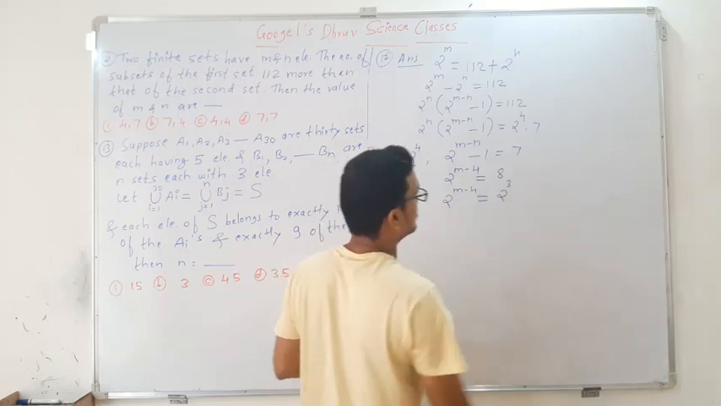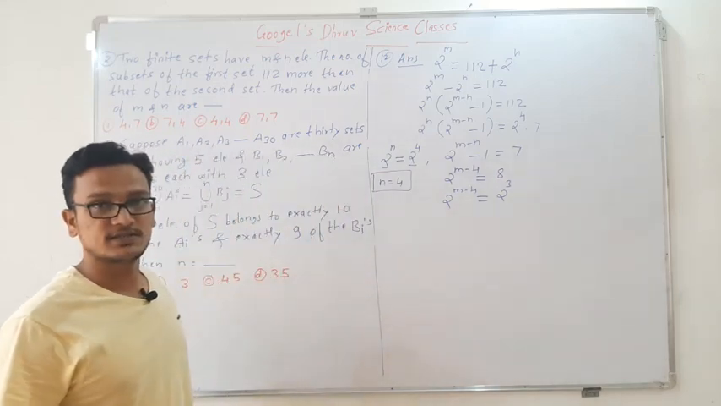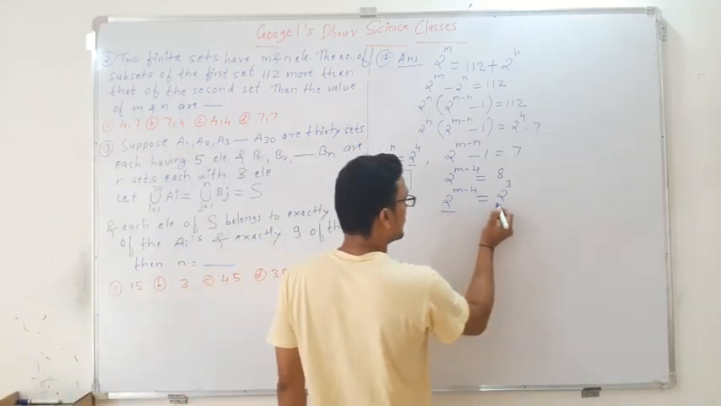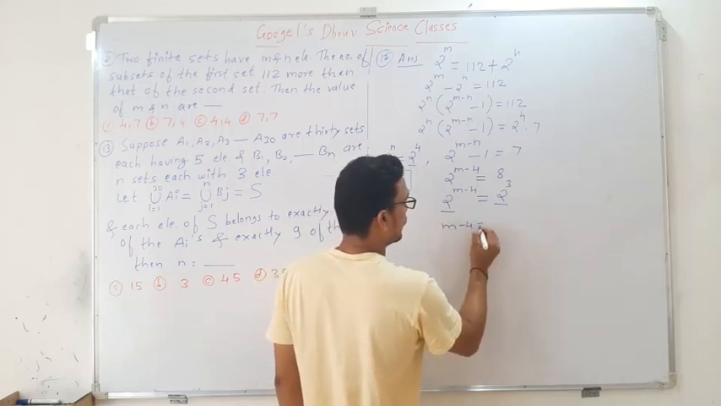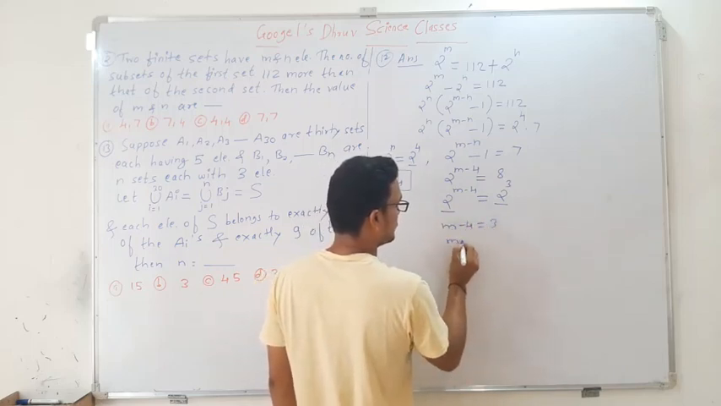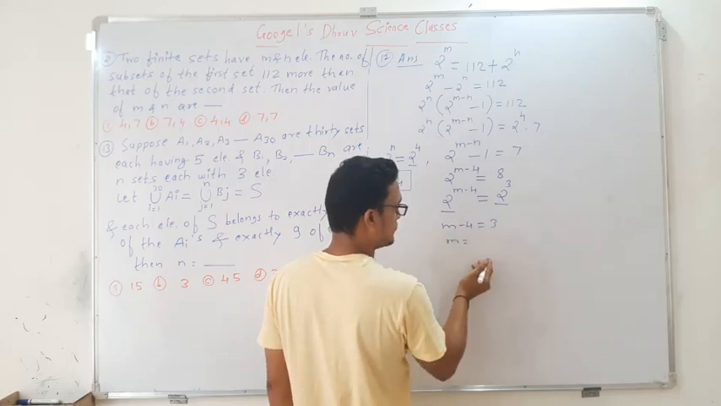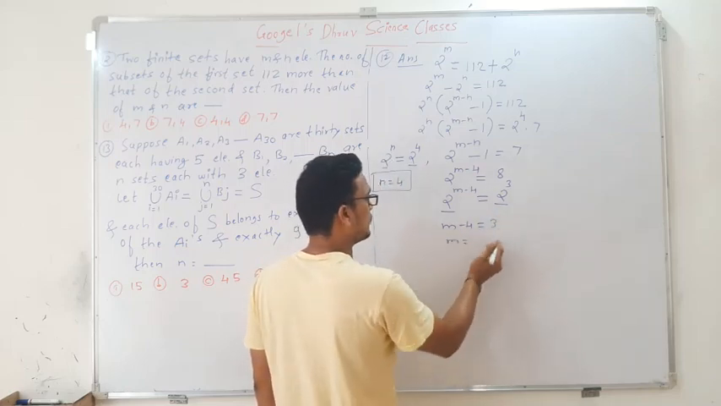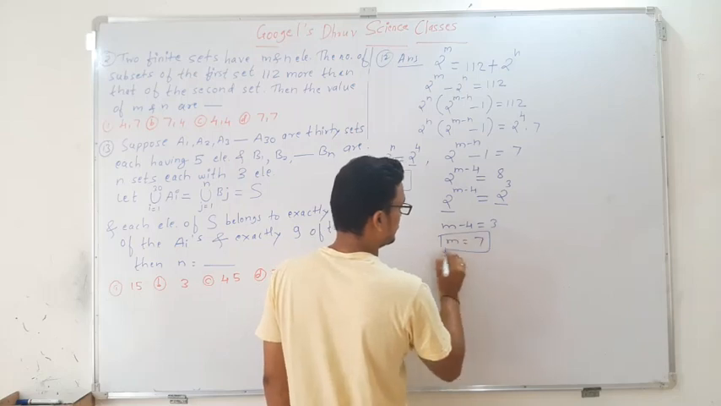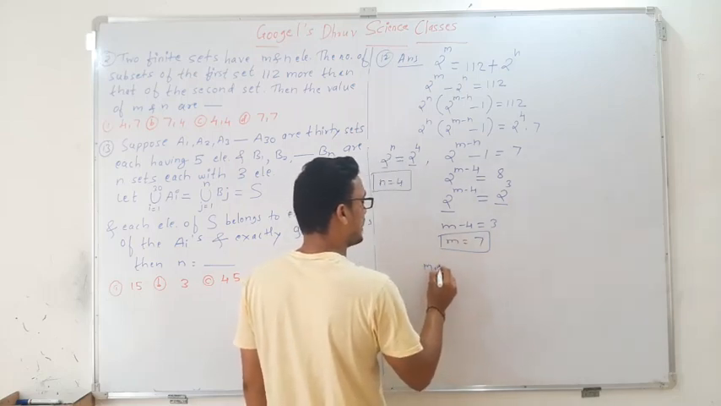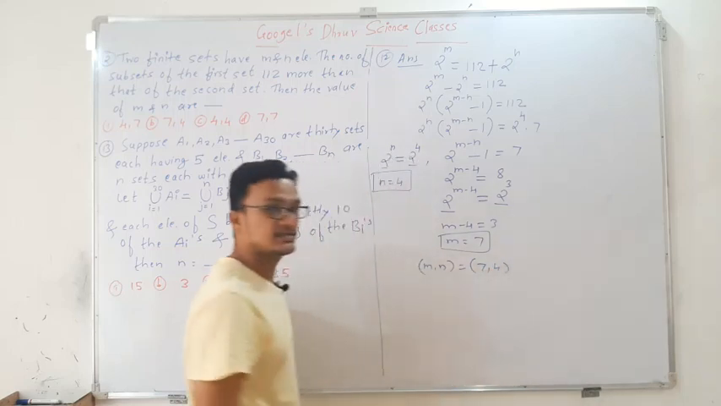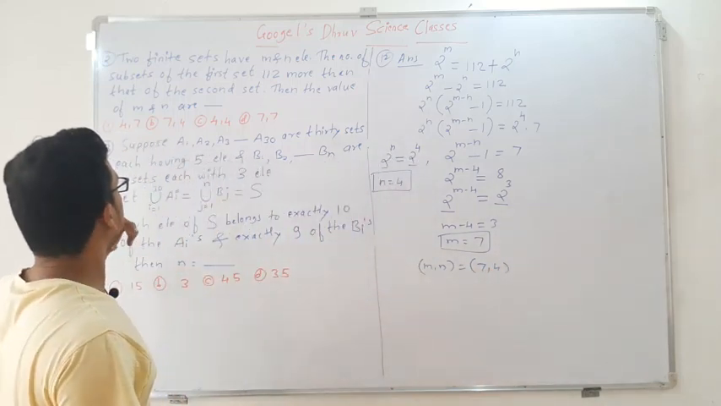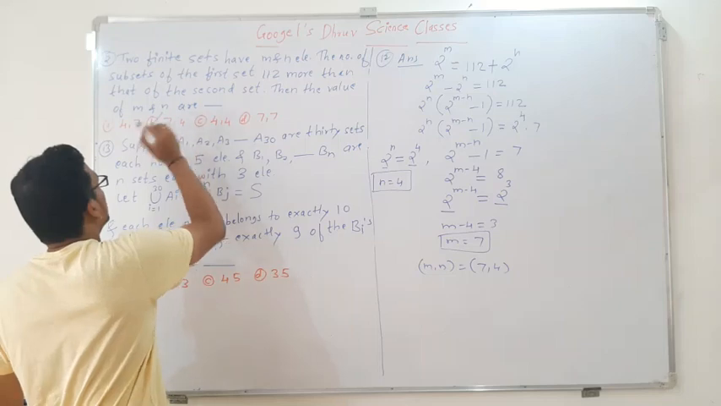8 can be written as 2 cube. Again the bases are the same, so we can equate their powers. So m minus 4 is equal to 3, or m is equal to 3 plus 4, which is 7. Therefore the m and n values are 7 and 4. So option B will be correct.